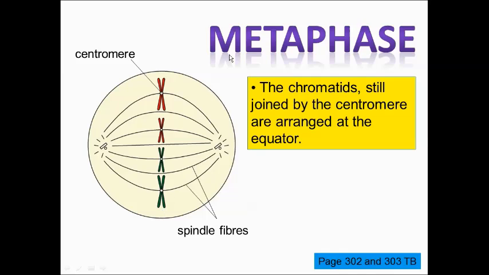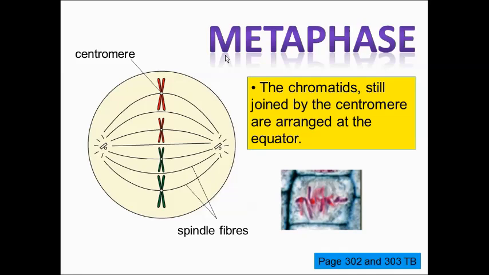It is easy to remember: M, metaphase. At this stage, where are the chromosomes? They are at the middle, M, middle of the cell called the equator. So this picture shows how a cell looks like in metaphase. Notice that the chromosomes are all at the middle of the cell.